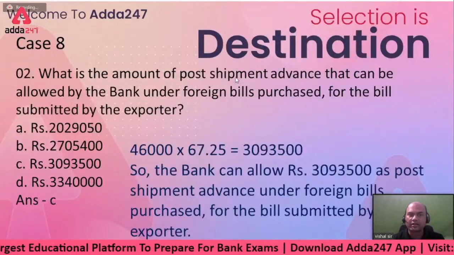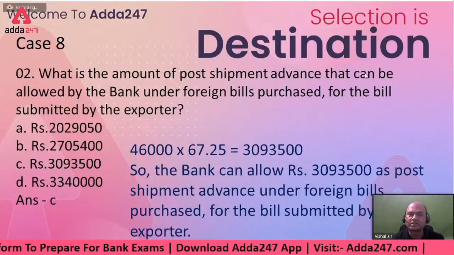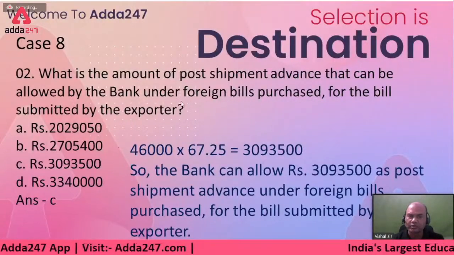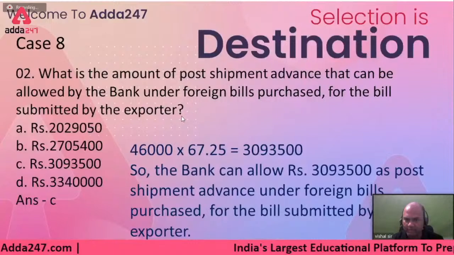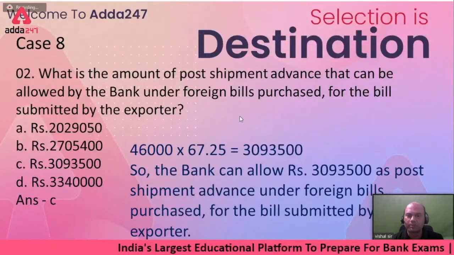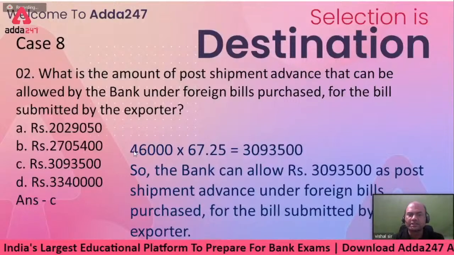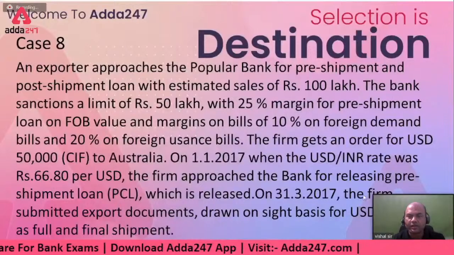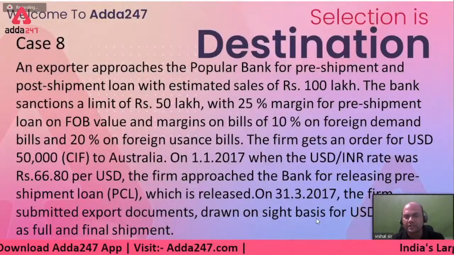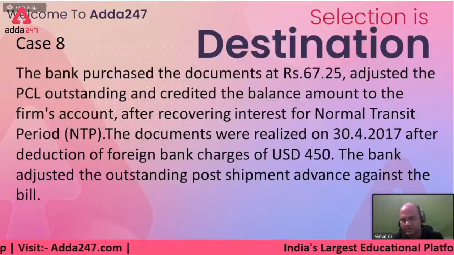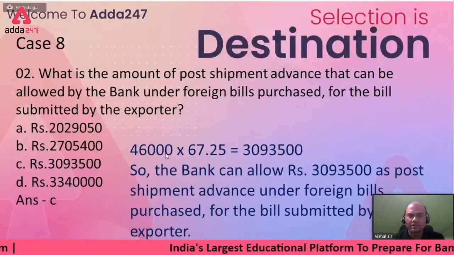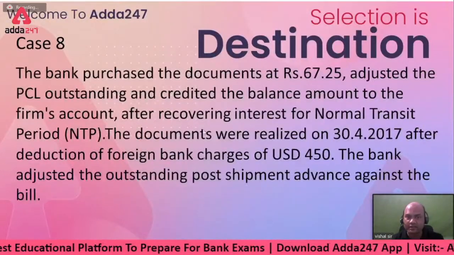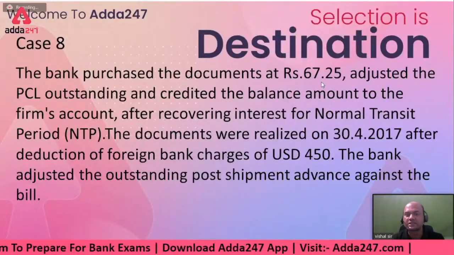Second, what is the amount of post-shipment advance that can be allowed by the bank under foreign currency bills purchase, the bill submitted by the exporter? So what is the post-shipment finance? Always remember, post-shipment finance is full 100%. There is no margin to it. So from where did this figure of 46,000 come? See this, it's given over here. The firm submitted export docs drawn on sight basis for USD 46,000. So this 46,000 is multiplied by the rate at that time. The rate is in the second slide. The bank purchased the docs at 67.25.